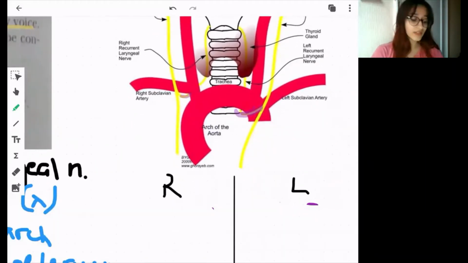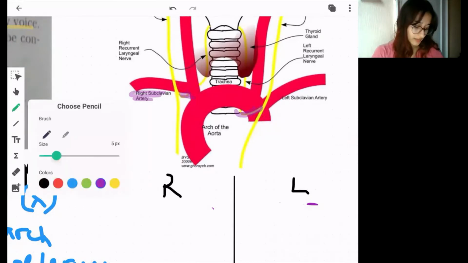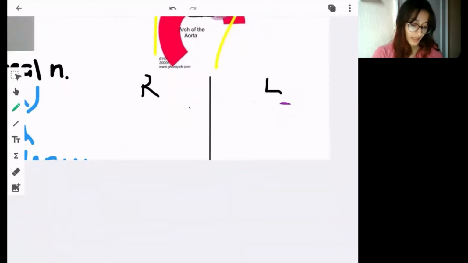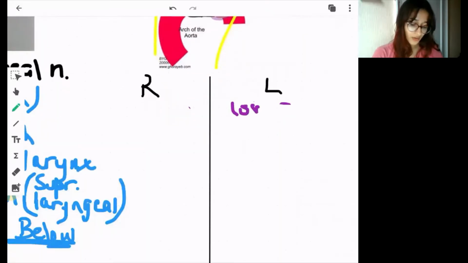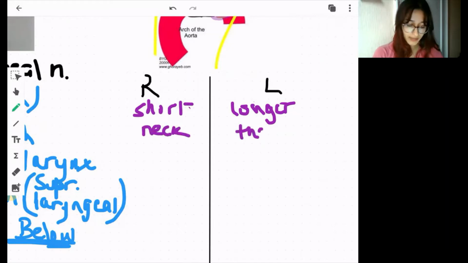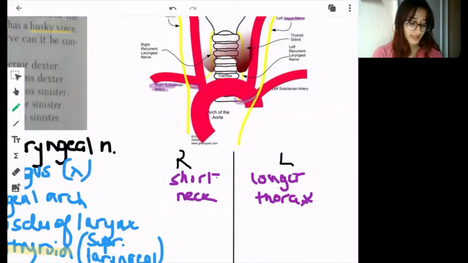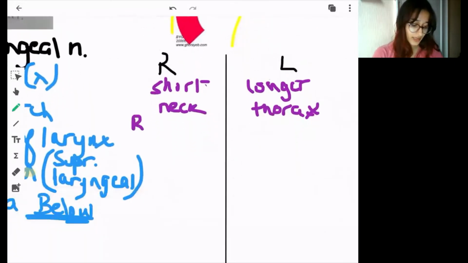So which recurrent laryngeal nerve enters the thorax? That is the left one. And the right one travels under the right subclavian artery, so it stays in the neck only. So let's write it down. The left one is longer, and the right one is short. The right stays in the neck, while the left enters the thorax. The right one travels under the right subclavian artery,